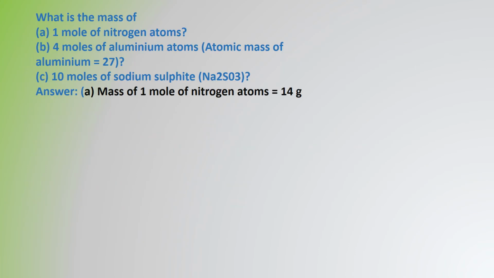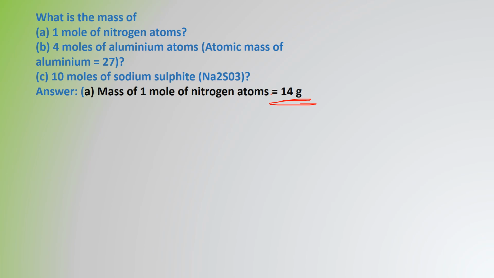Now what is the mass of 1 mole of nitrogen atom? I know that all of you are telling the answer. 1 mole of hydrogen atom is 1 gram. So it will always be similar to its atomic mass. So 14 grams. If I am asking for 1 mole of oxygen, it will be 16 grams. If I am asking for 1 mole of sodium, it will be 23 grams. So 1 mole will always be equal to its atomic mass.